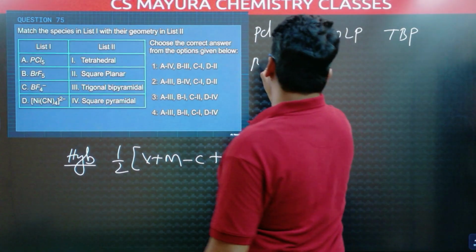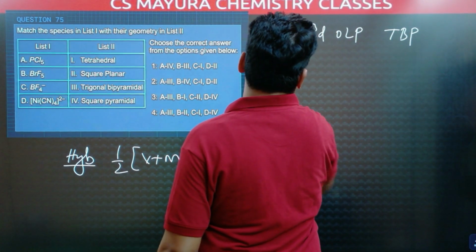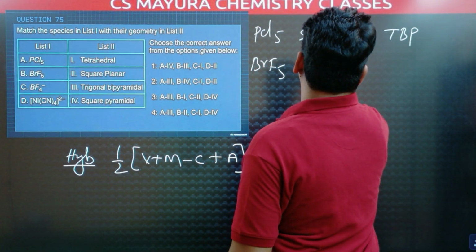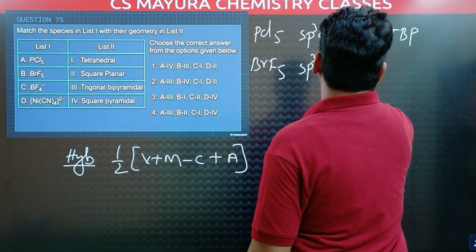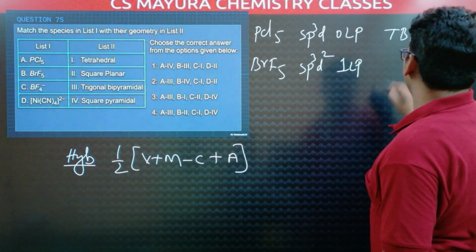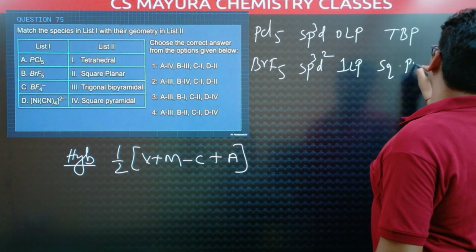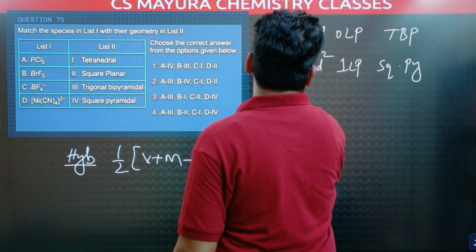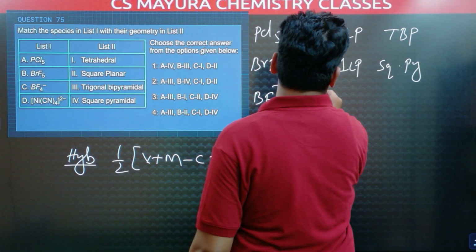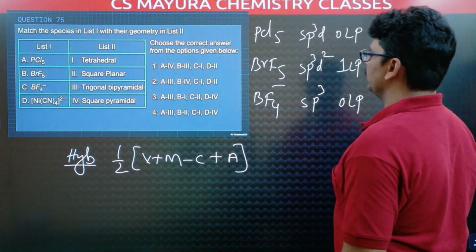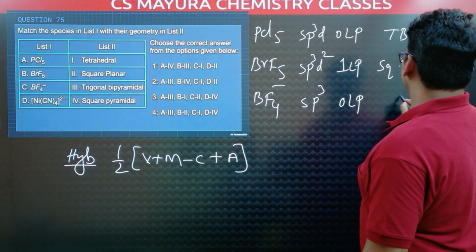Next, BrF5 hybridization is sp3d2 with 1 lone pair. sp3d2 is octahedral. In octahedral 1 lone pair is there means that is square pyramidal. Next, BF4 minus is what? sp3 hybridization. sp3 hybridization with 0 lone pairs, that is what? Tetrahedral.